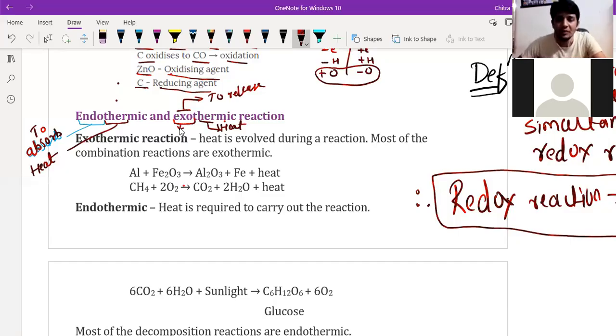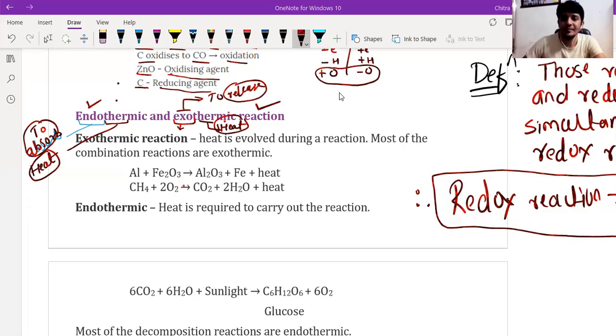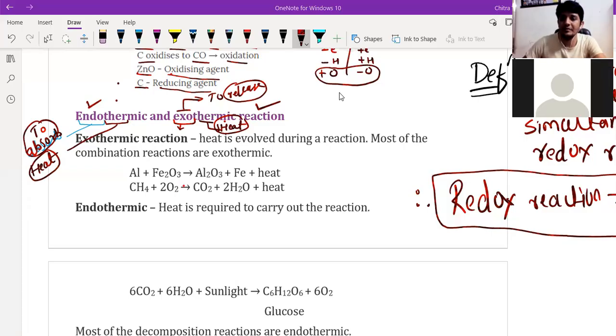Those chemical reactions in which heat energy is absorbed are called endothermic reactions, and those chemical reactions in which heat energy is released are called exothermic reactions. Very easy, isn't it? Understood, everybody?